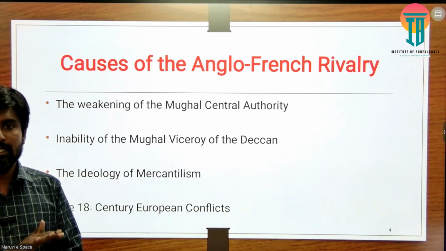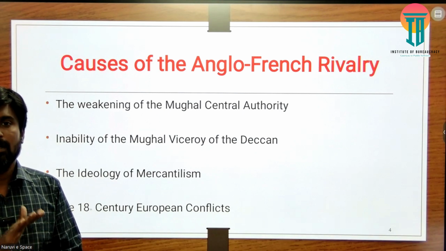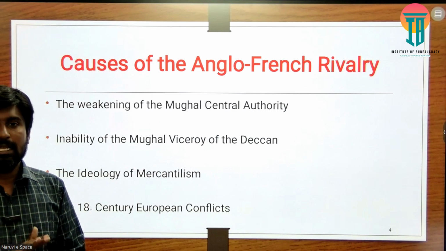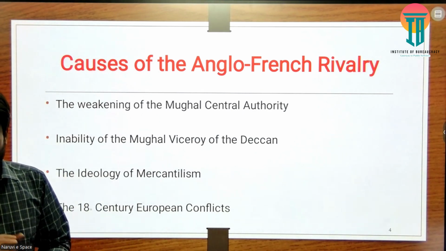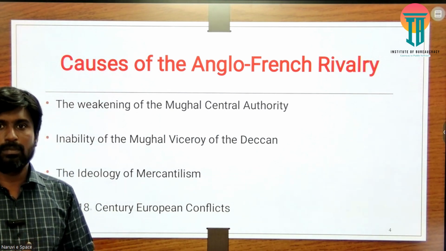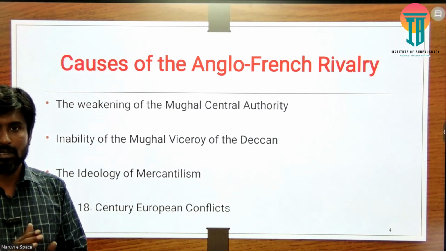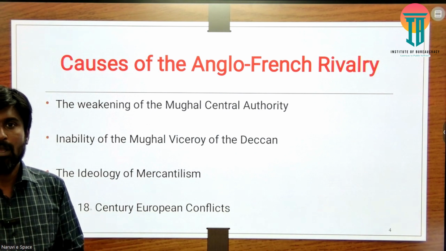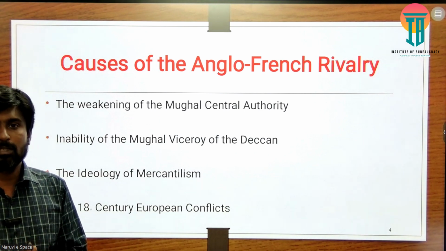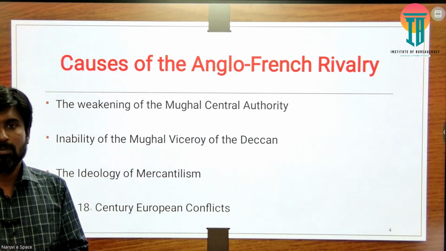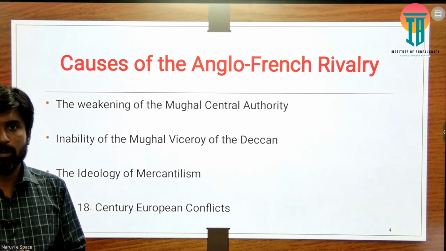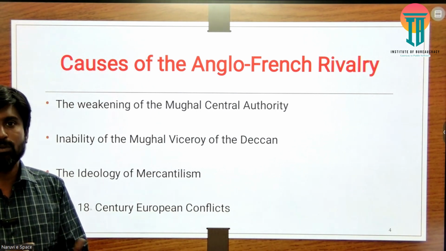In this case, they tried to eliminate France from the Indian economic activities. When they eliminate France from the economic activities between India and Europe, automatically the British become the sole authority to create any economic opportunity, or to bring products from India to Europe.